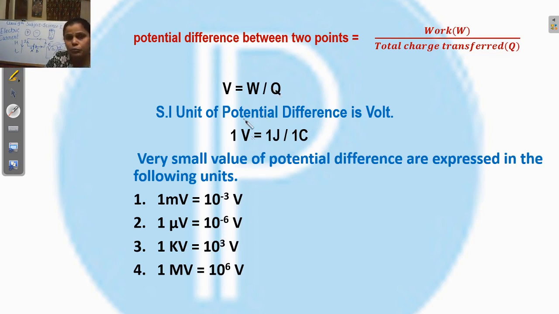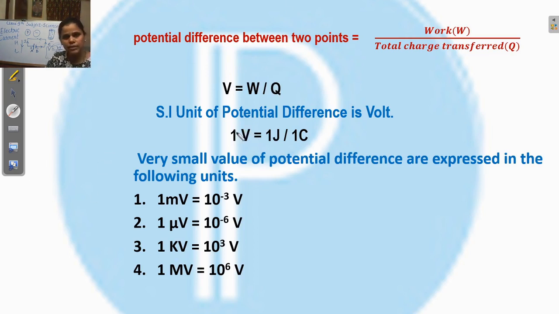So here, what is the SI unit of potential difference? The SI unit of work is joule, you know already. The SI unit of Q, charge, is coulomb. So the SI unit of potential difference is joule per coulomb, that is volt. So volt is the SI unit of potential difference.